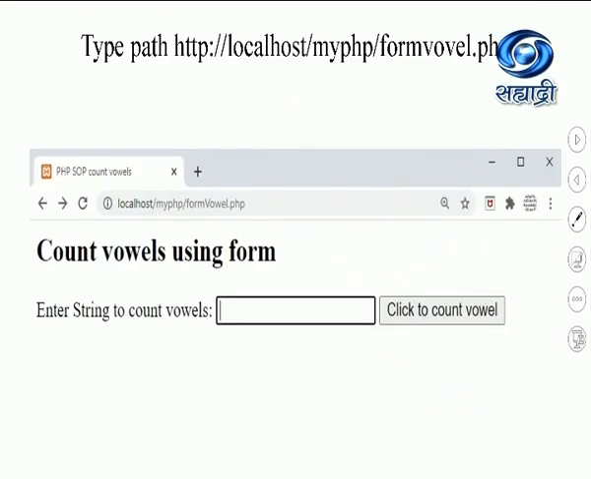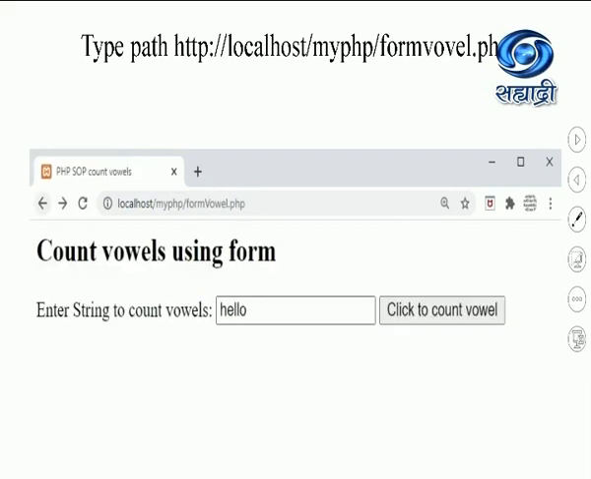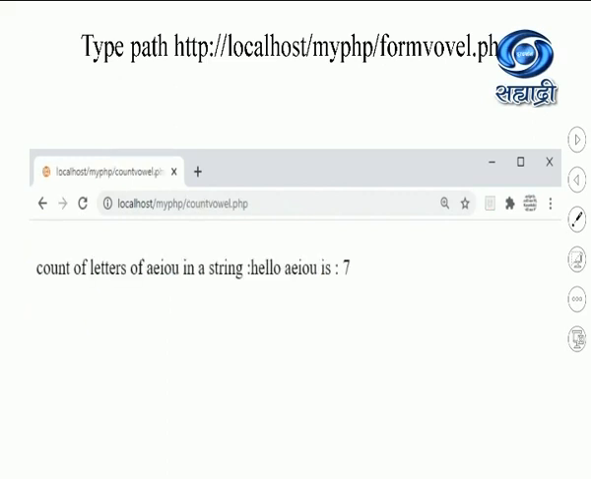You can do the same program in another way. Let us first observe how the output appears. Here I am typing hello. Hello has 2 vowels, E and O, so I am getting the answer as 2. If I type AEIOU again, here 5 vowels I have added, so obviously I have got the answer 7.